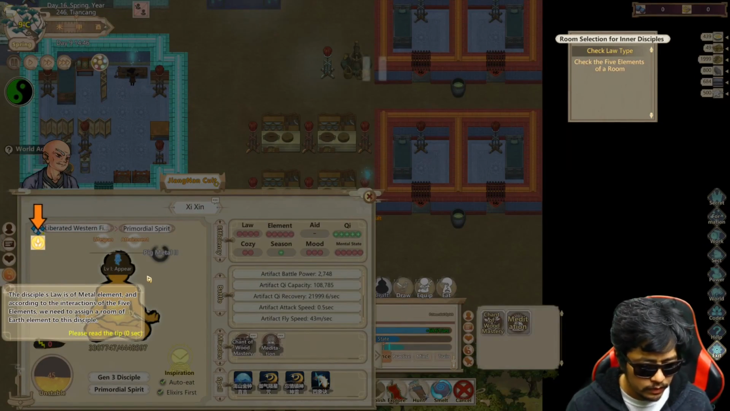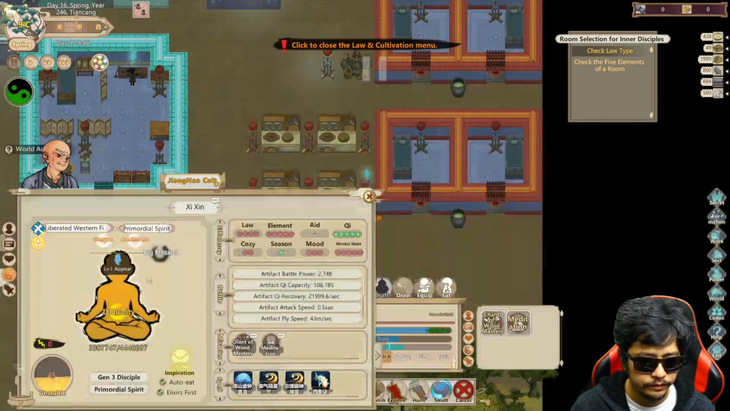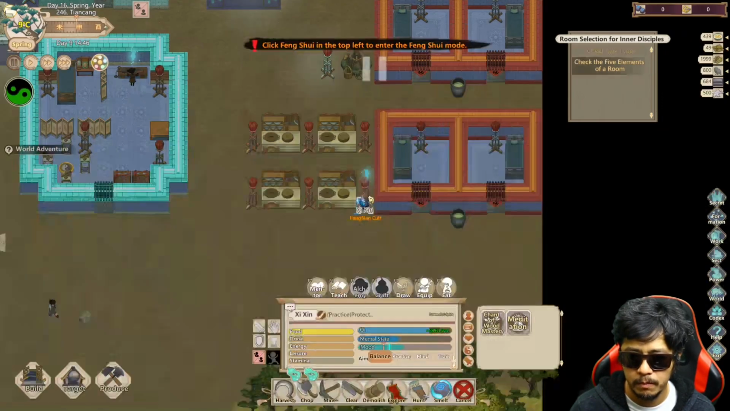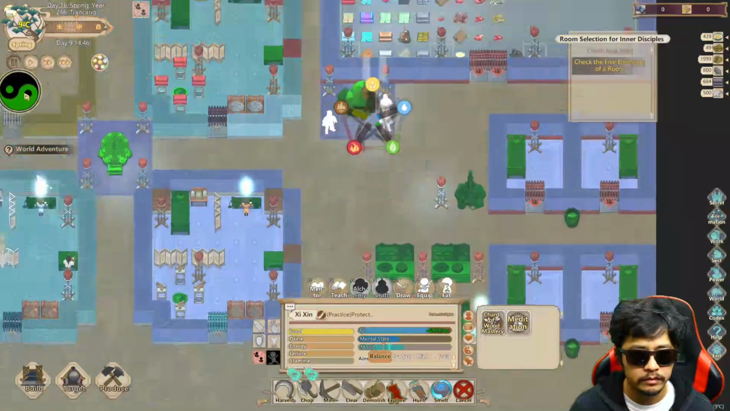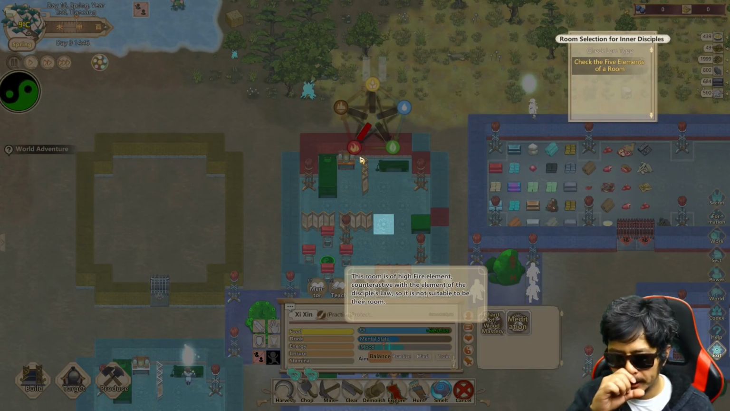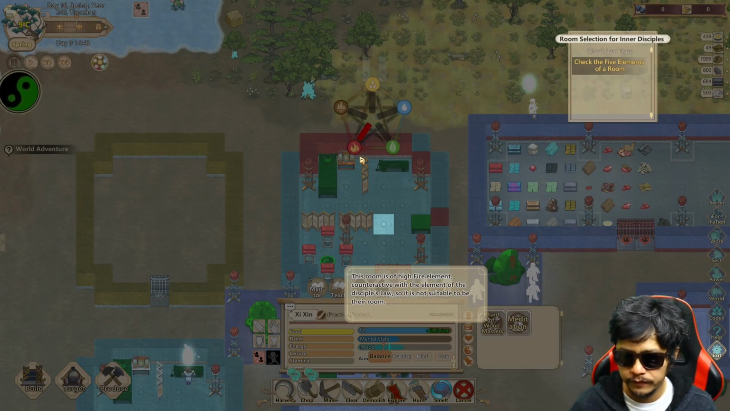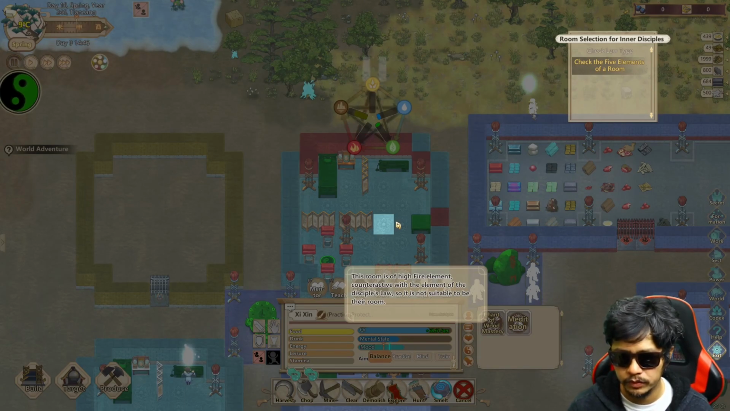Okay, a disciple's law is of metal element, and according to the interactions of the 5 elements, we need to assign a room of earth element to this disciple. This room is of high fire element, counteractive with the element of the disciple's law, so it is not suitable to be the room.